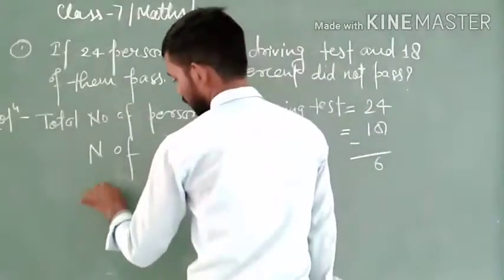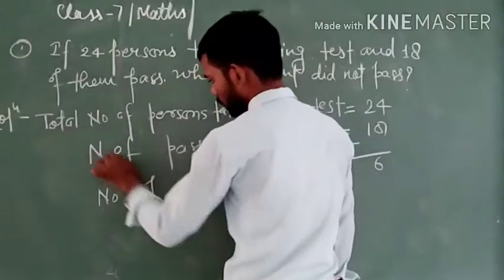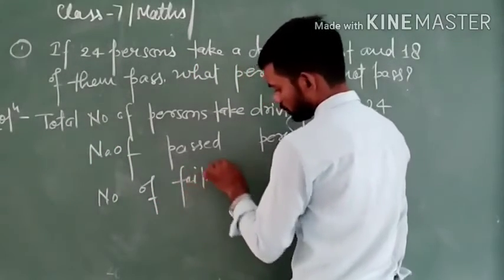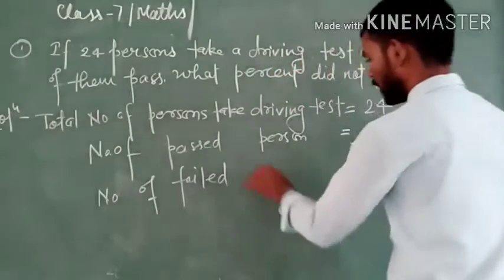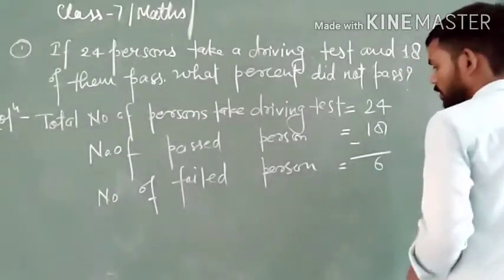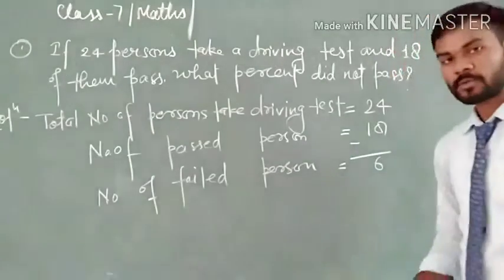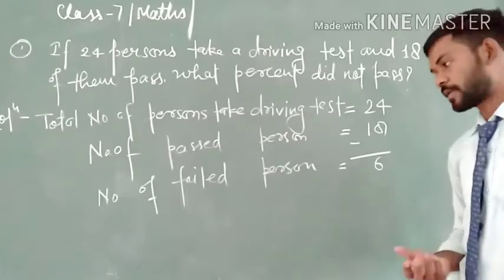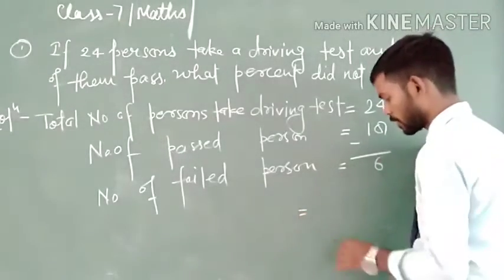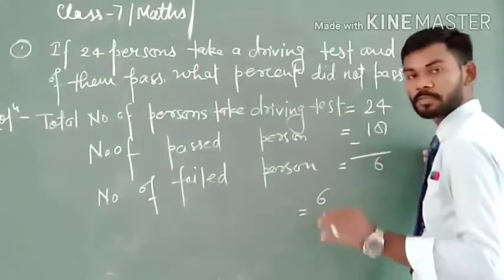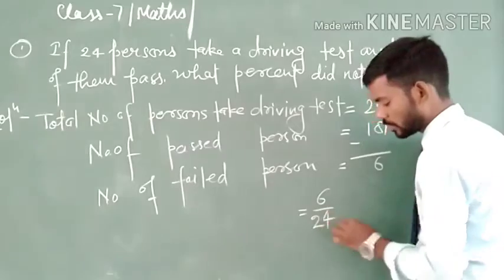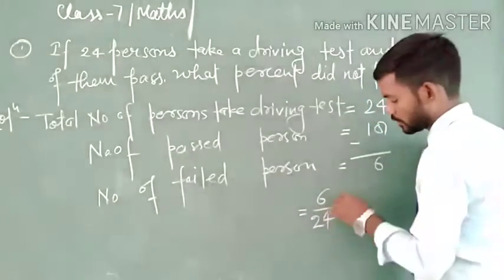So we can write, number of failed persons is equal to 6. Therefore, we have to find the percentage of failed persons. So this will be 6 out of 24 failed.